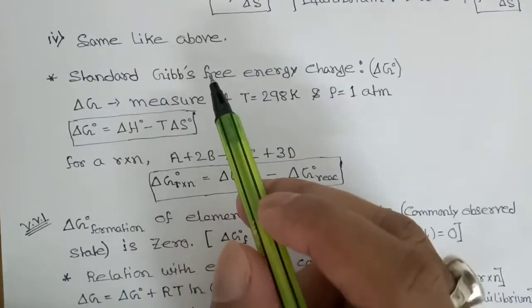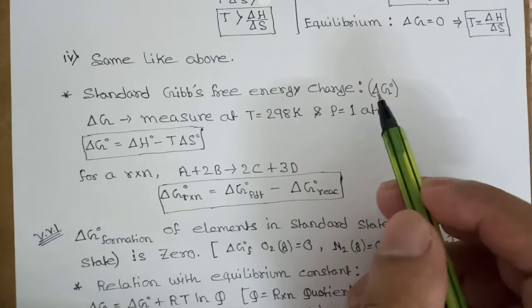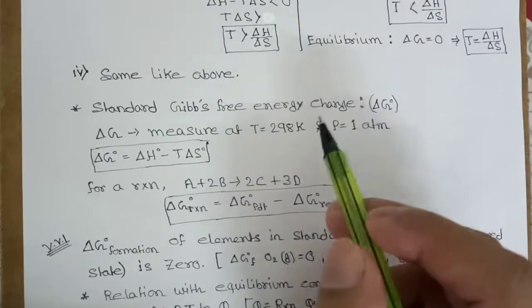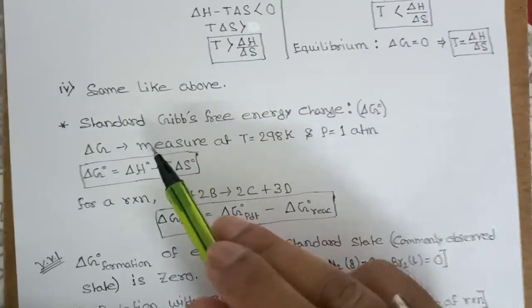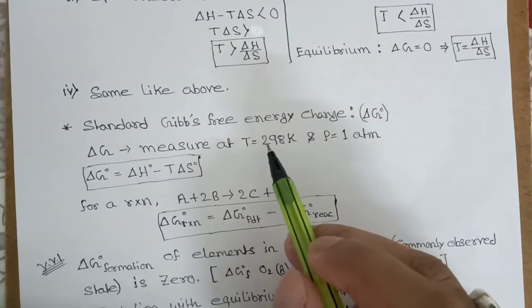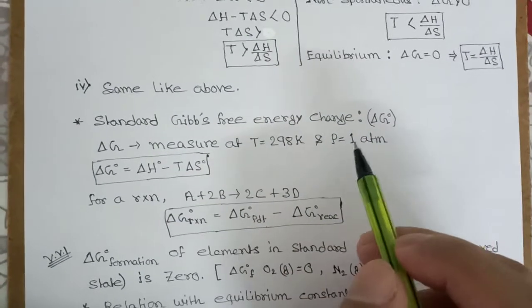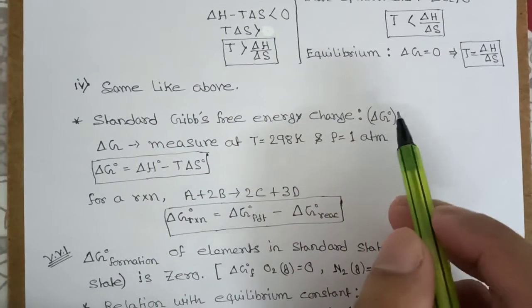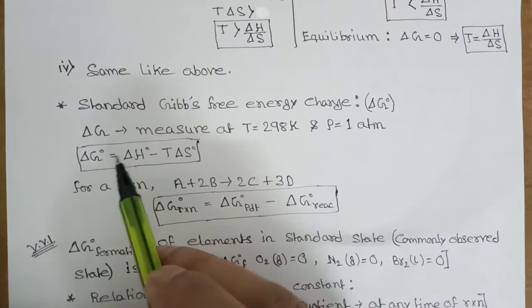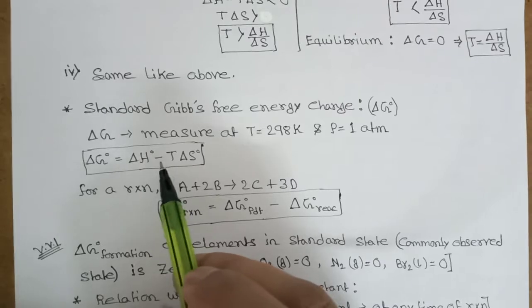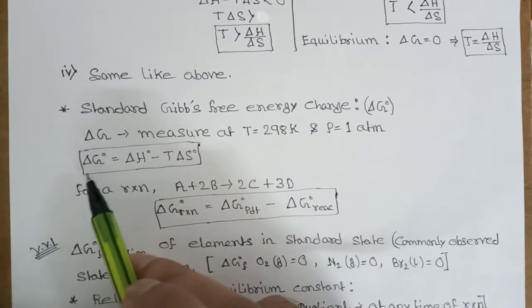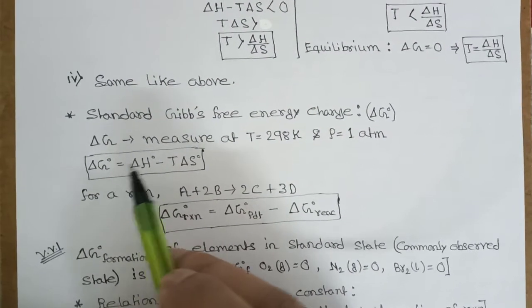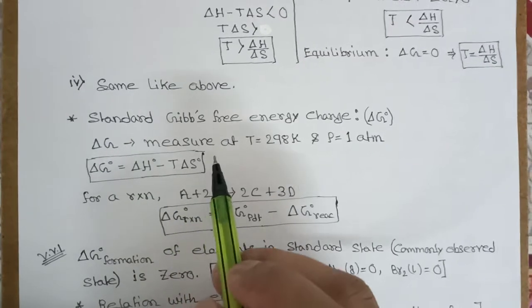Now standard Gibbs free energy change is denoted by del G naught. When we measure Gibbs free energy change at temperature 298 Kelvin and pressure 1 atmosphere, then the Gibbs free energy change is called standard Gibbs free energy change. We know del G is equal to del H minus T del S, so in place of del G we can now write del G naught is equal to del H naught minus T del S naught.